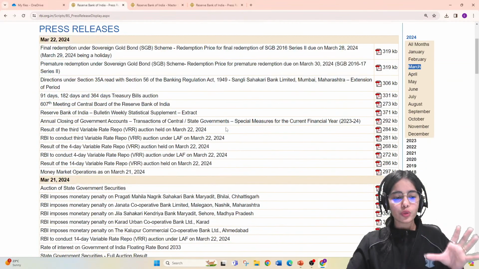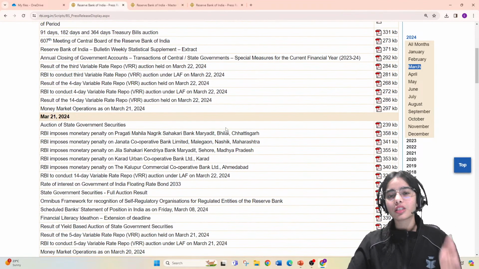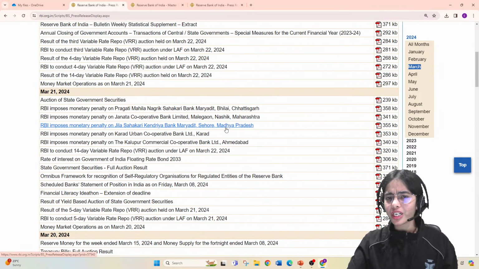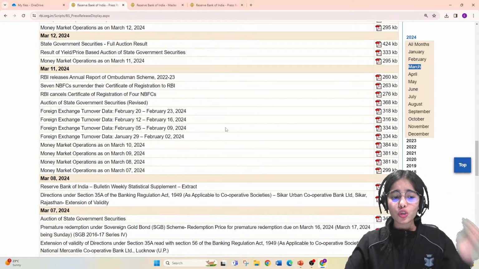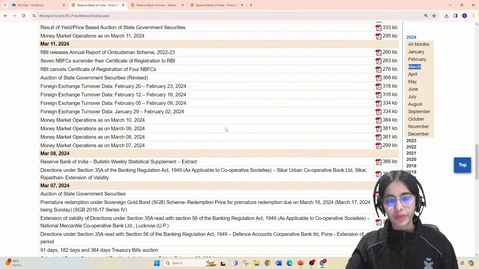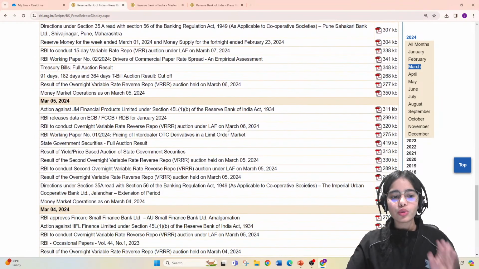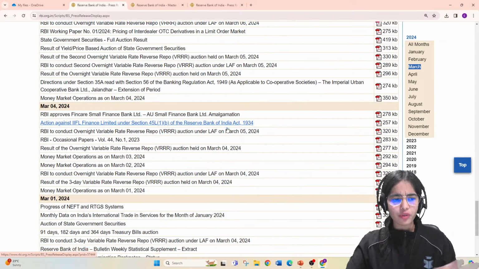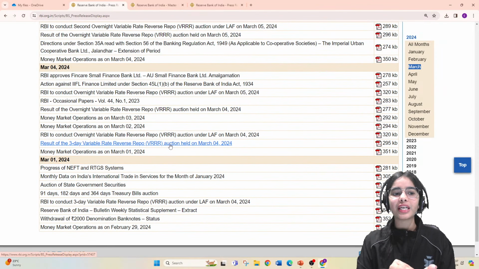So if you see for a month only, there are lots of monetary penalties that the Reserve Bank of India is imposing on different banks, different NBFCs. Can you remember so many of the banks? Can you remember so many of the NBFCs? No, that is not at all doable. So why tell you to remember all of this? That's why we tell you not to remember these, you have to leave these kinds of monetary penalties and such, because every day RBI is imposing monetary penalties on 4 to 5 banks or NBFCs. So you cannot remember all of that.